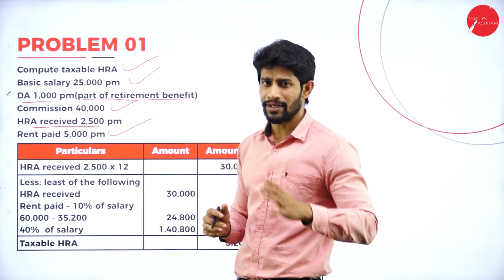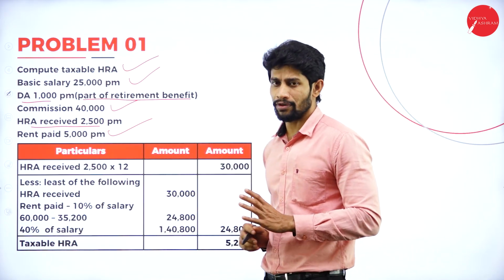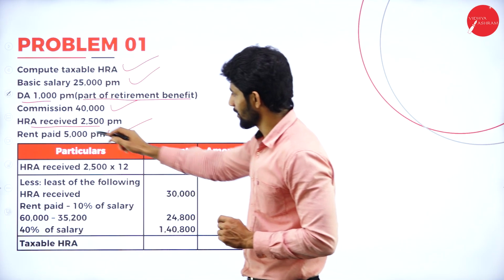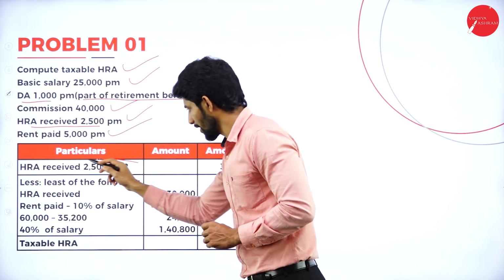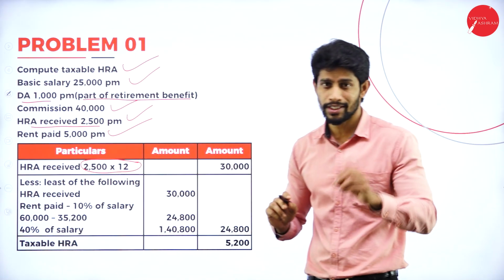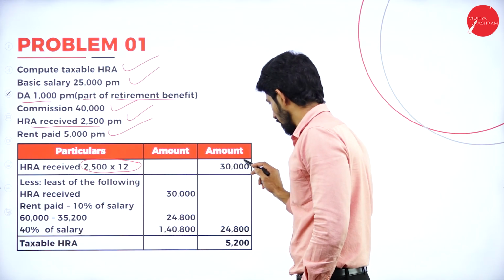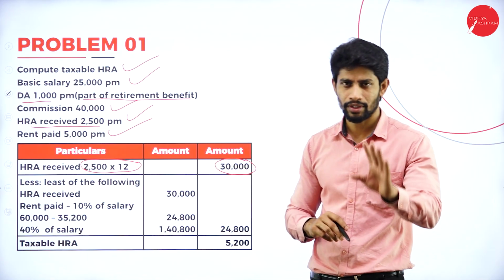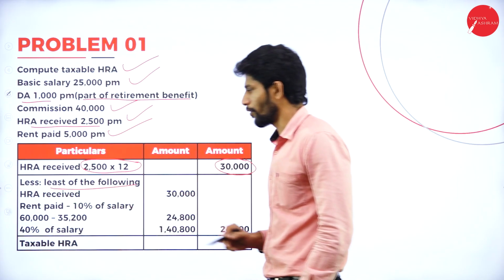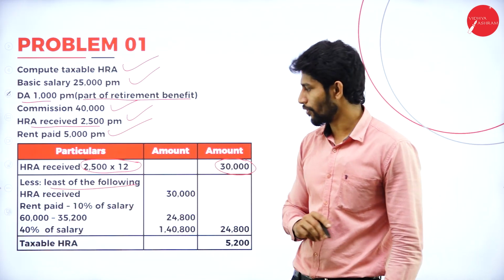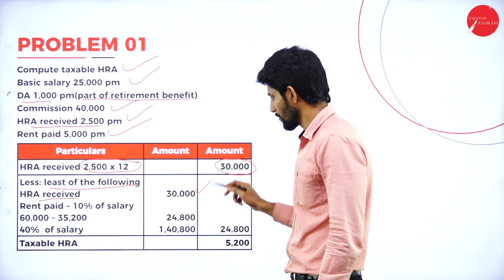So now the format is very simple. Particulars, amount. So HRA received. What is the HRA received here? HRA received is 2,500 per month, so 2,500 per month into 12 months, because we have 12 months in a year. Total how much? HRA received is 30,000. Finished. Next, least of the following. So first again, HRA received. What is HRA received? 30,000.